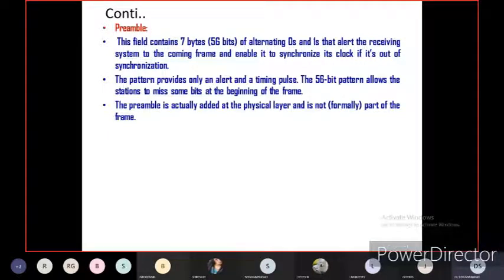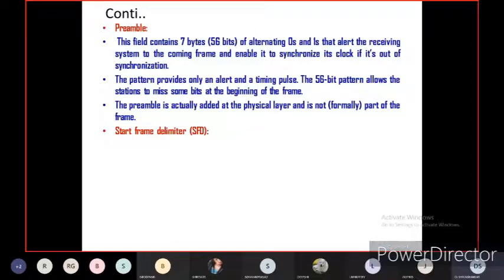The preamble is actually added at the physical layer and is not part of the frame. Of course, in the block diagram, we have observed that the preamble is not a part of the frame, that is physical layer only. Preamble and SFD appear in the physical layer and are not formally part of the frame, of course. Now what is the start frame delimiter, SFD?